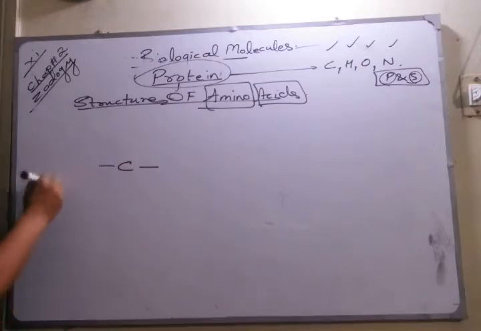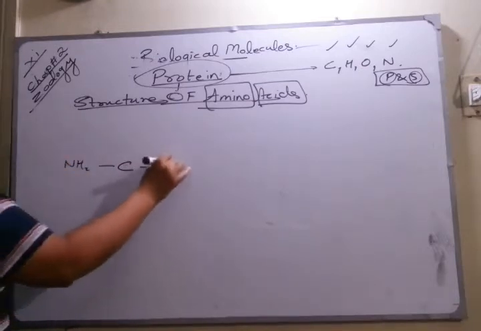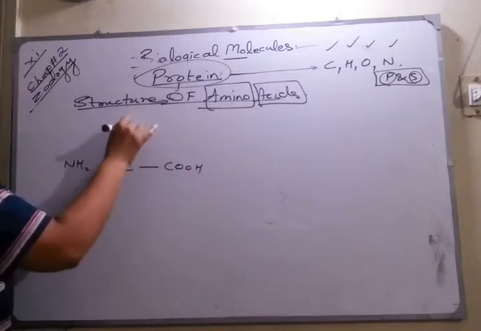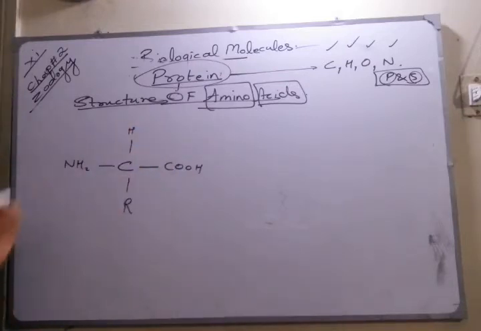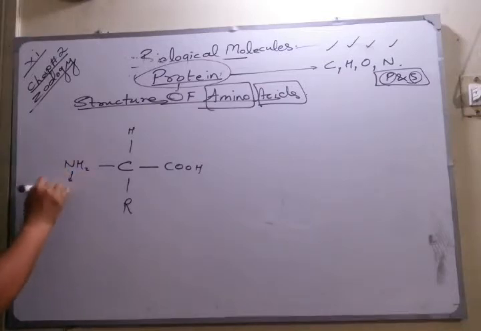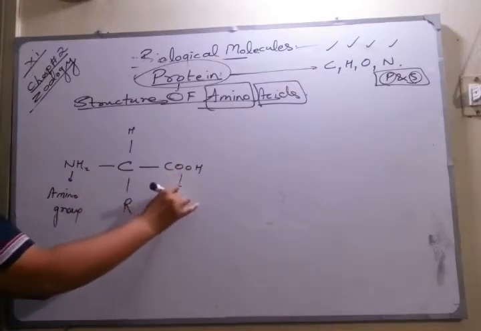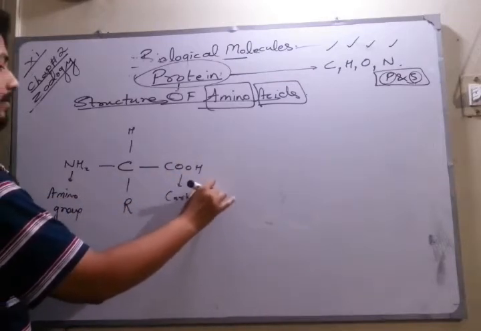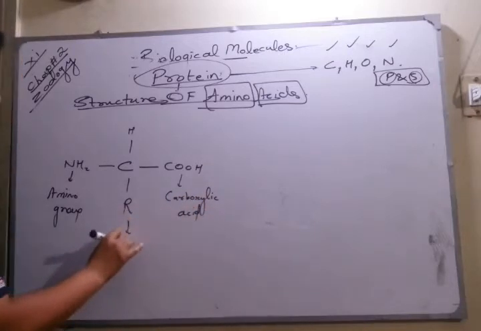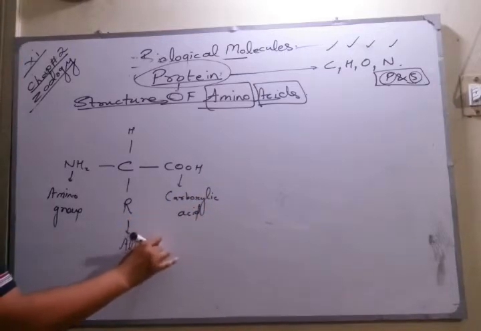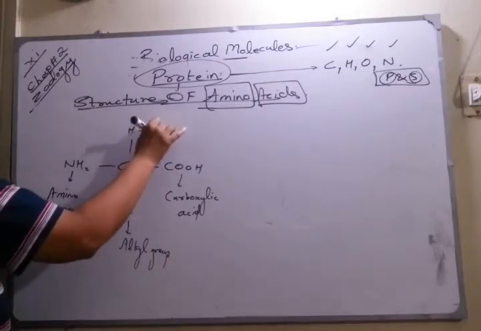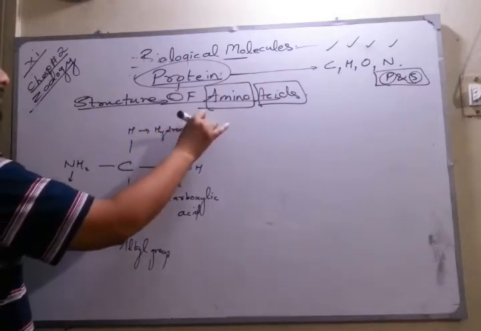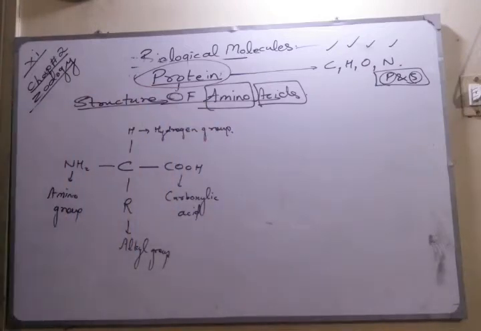Okay, better see, on the left hand side we have the amino group. On the right hand side we have carboxylic acid, on top we have hydrogen, and last we have the alkyl group. Now just see these things: the amino group, carboxylic acid, alkyl group, and the hydrogen. That is what we have in the structure of an amino acid.